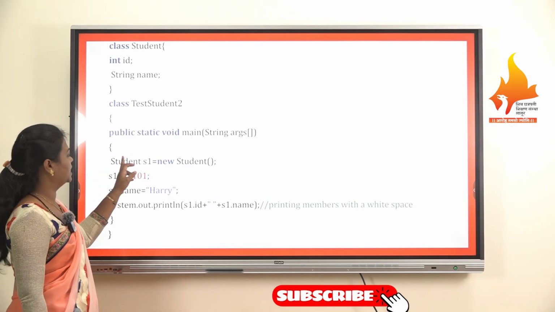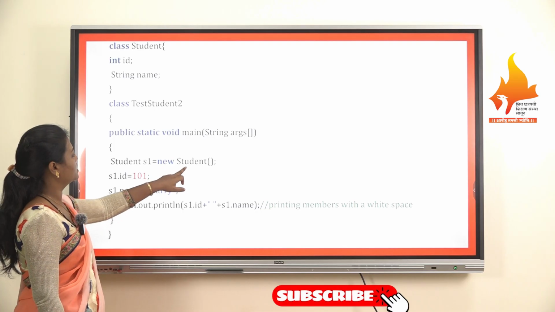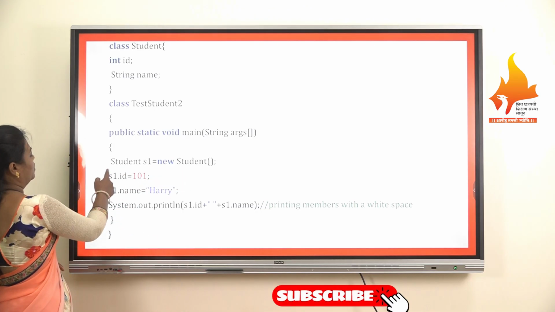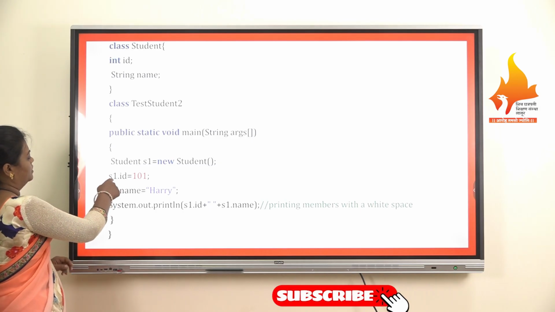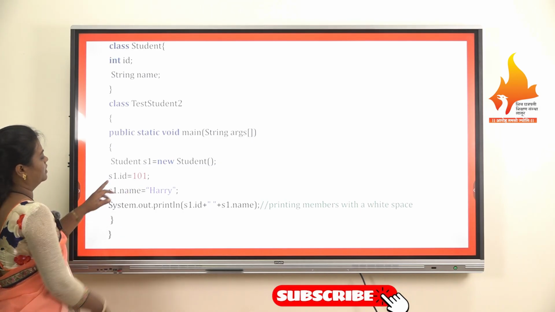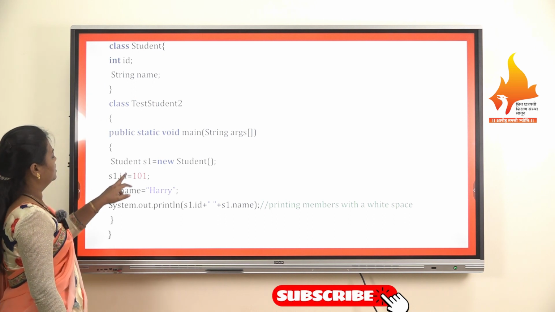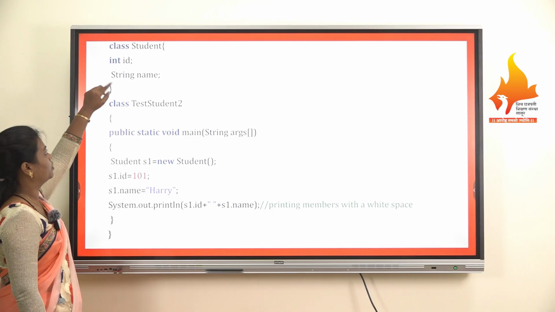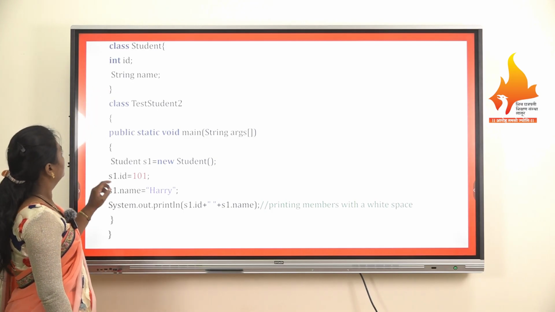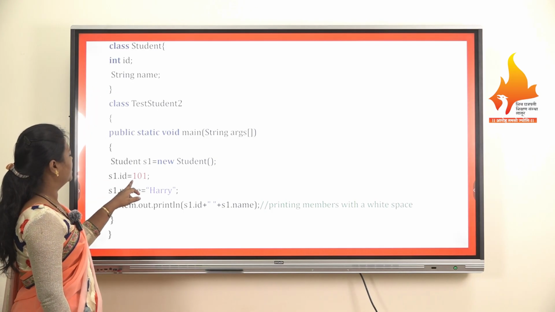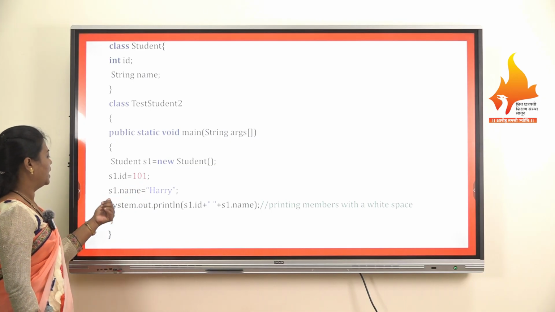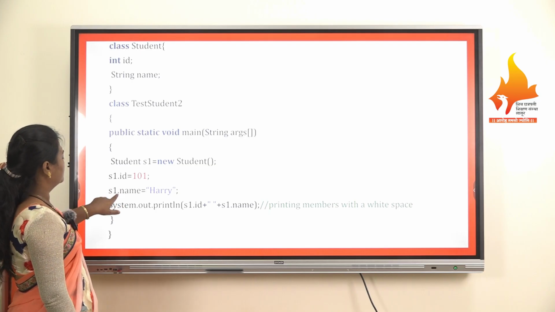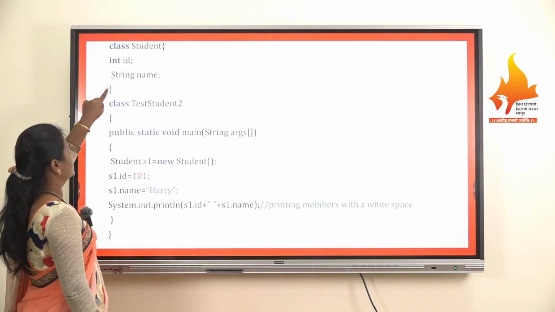S1 is the object of the class, then the new keyword is used, and then Student. So s1.id, here we are providing a reference. s1 is the object of the class Student, and id is nothing but the field of the class Student. Then here we are providing the value as 101, and s1.name, again we are providing the reference by using the name, that is nothing but